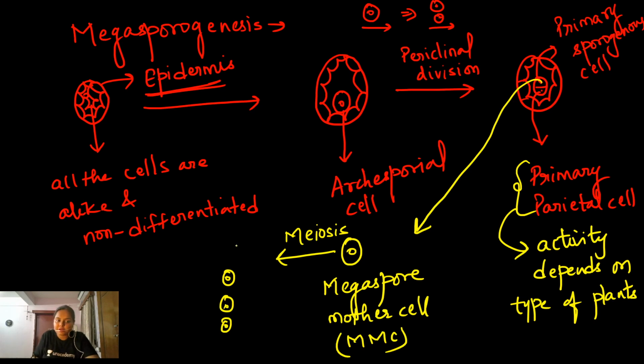As a result of this meiosis, four megaspores are formed. These four megaspores are arranged in a linear manner, and that is why it is known as the linear tetrad of megaspores. Out of these four megaspores, three of them degenerate and only one functional megaspore is left. So this particular structure, my dear students, is the functional megaspore.